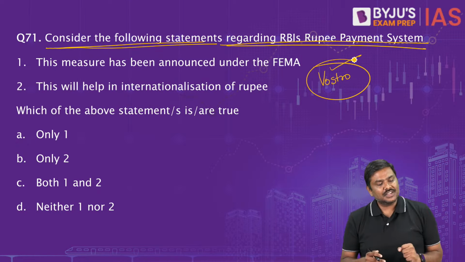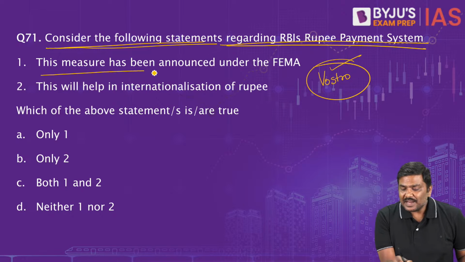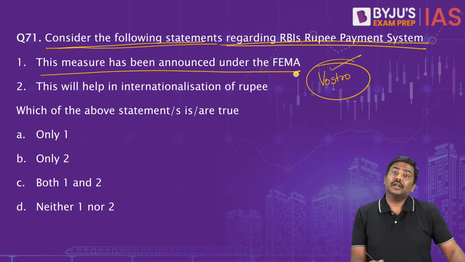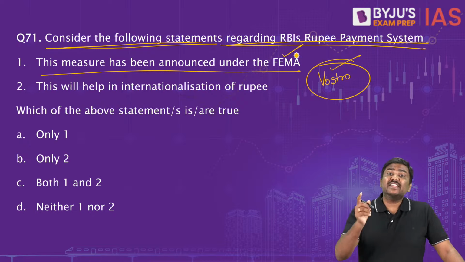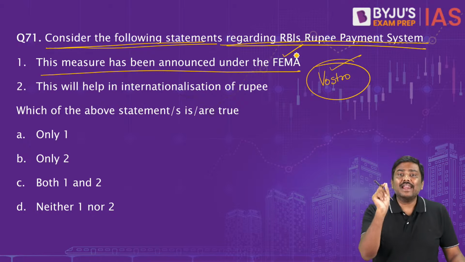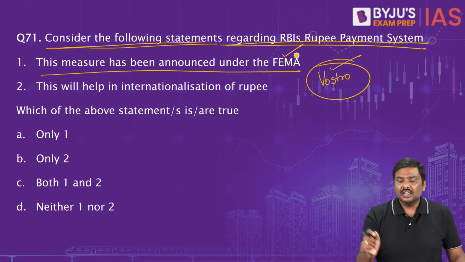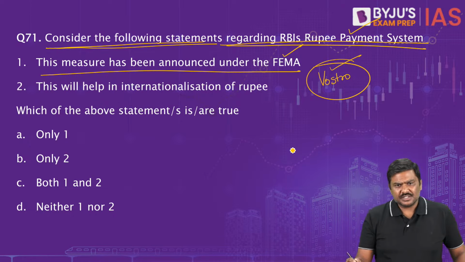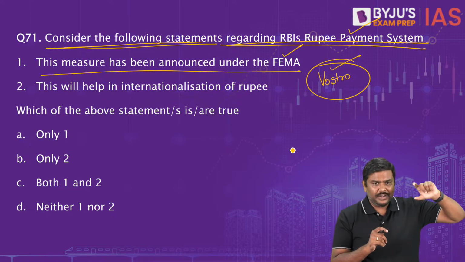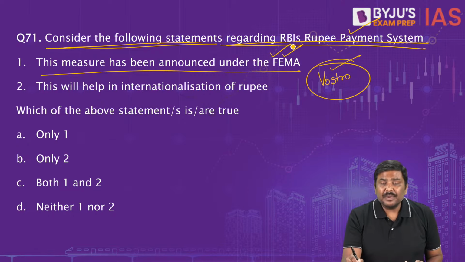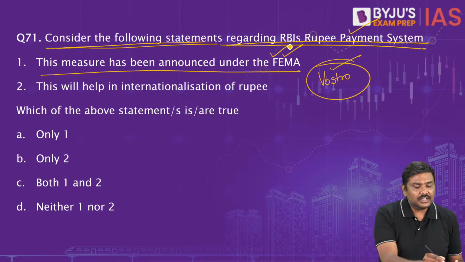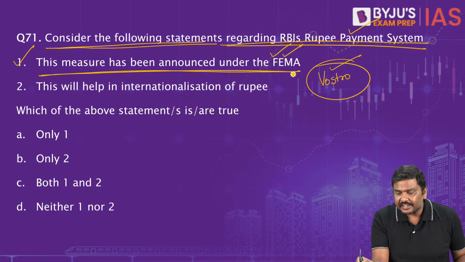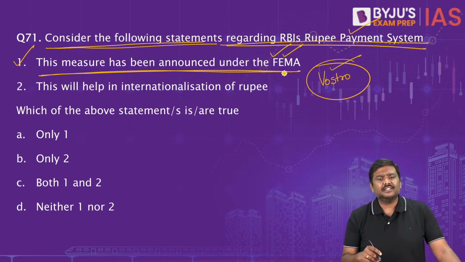Okay, now let's start. This measure has been announced under FEMA, right? Yes. Please remember this. Under the Foreign Exchange Management Act. The concept of Rupee payment system that has been launched by Reserve Bank of India last year has been provided under the concept of FEMA itself. So the first statement is very much correct.